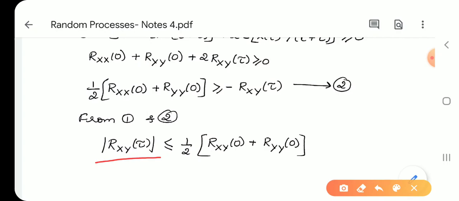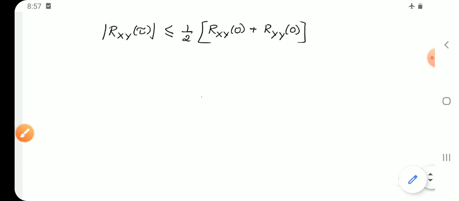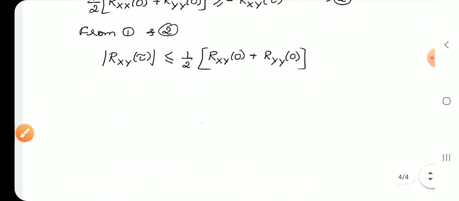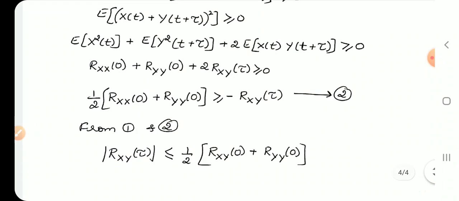These are the 4 properties pertaining to the cross correlation function. Understand this, write it down in your notes.